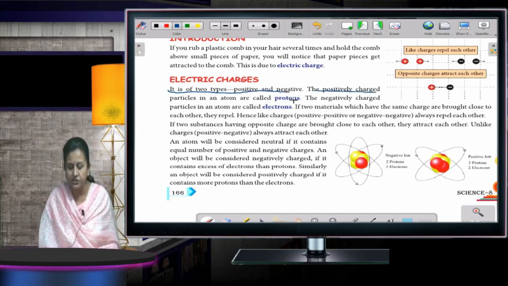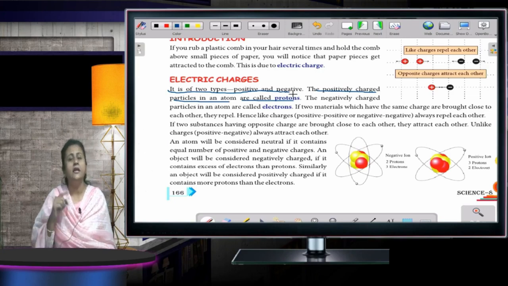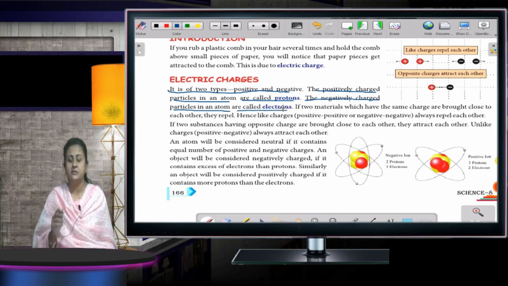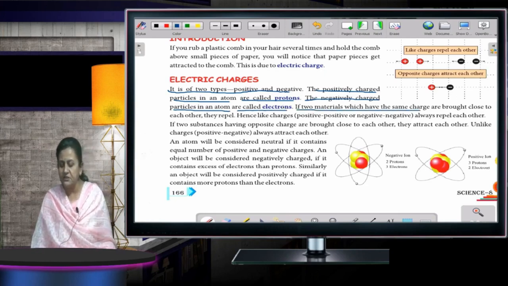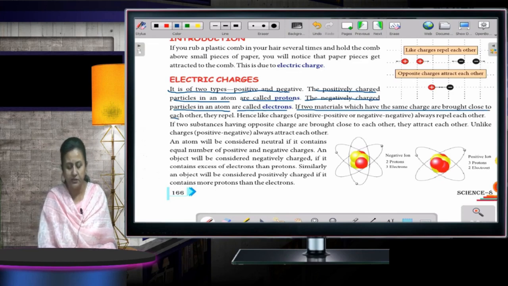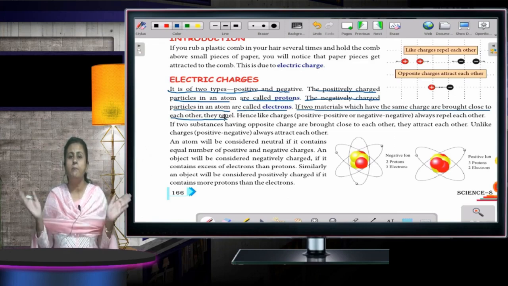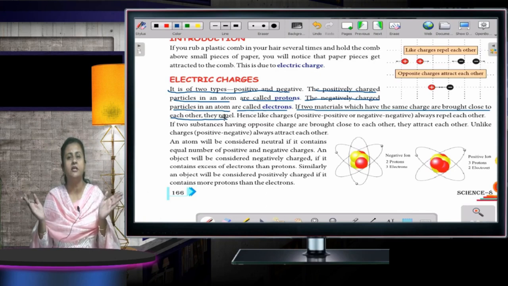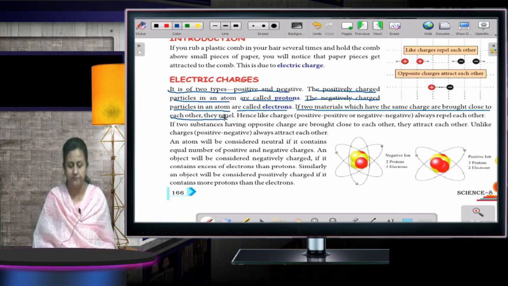The positively charged particles in an atom are called protons, whereas the negatively charged particles are known as electrons. Okay. In case two materials which have the same charge are brought too close to each other, they will repel. Okay. Same charges repel, but the opposite charges, what happens? They attract each other. Okay.